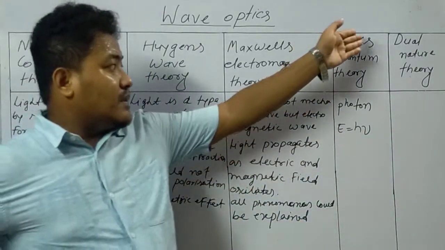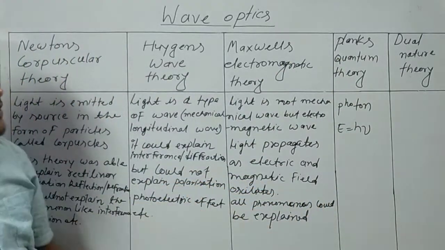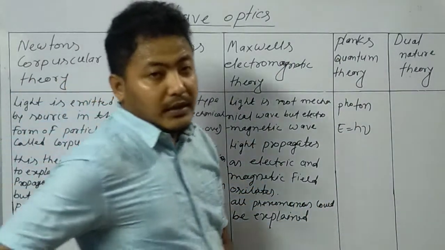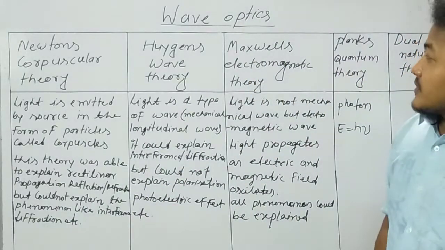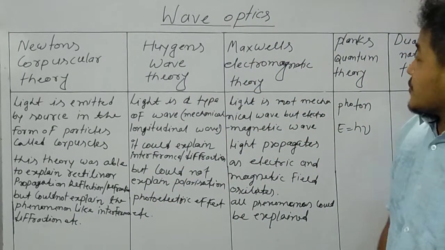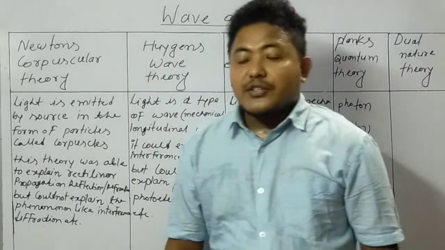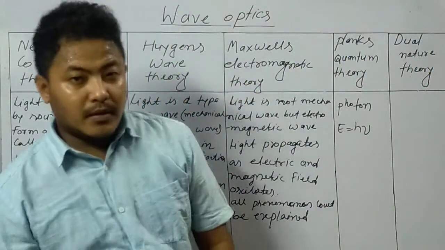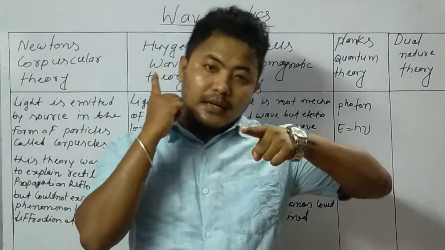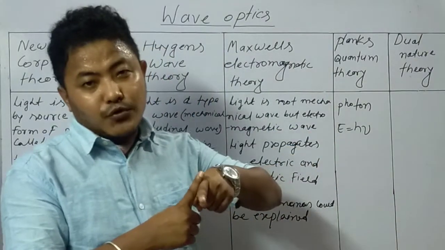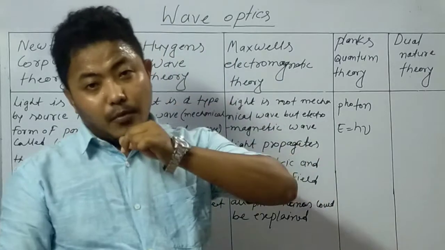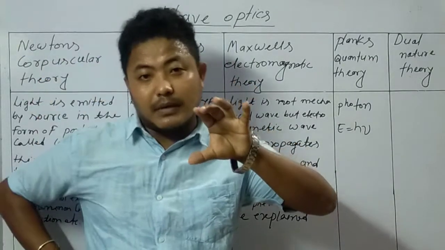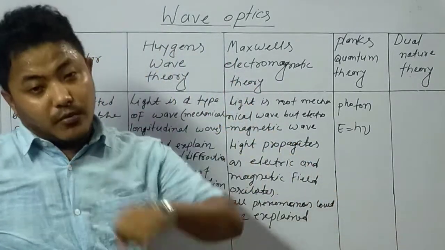So after observing all these things, the whole physics world came to the conclusion that light has two natures. Light may be a type of wave, and light may be a particle also. That means light can be both a particle and a wave.